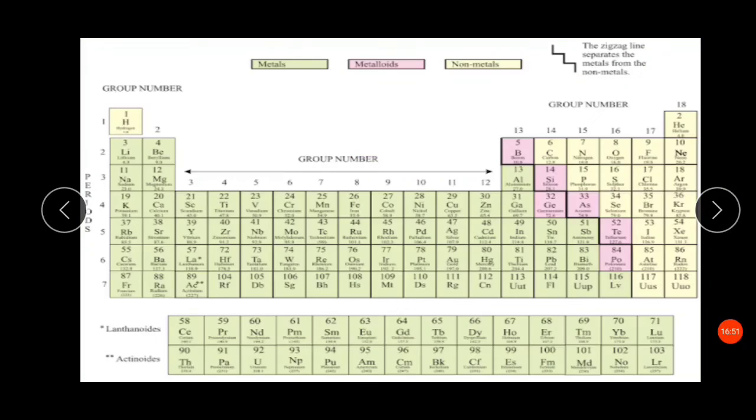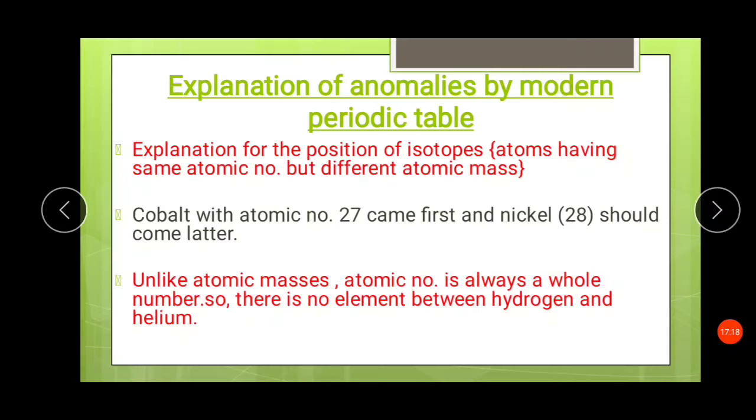As I showed you, these are the periods: 1, 2, 3, 4, 5, 6, 7. There are 7 periods, the horizontal rows, and groups are the 18 columns: 1, 2, 3, and so on till 18.